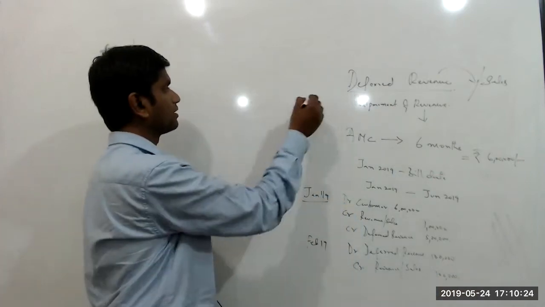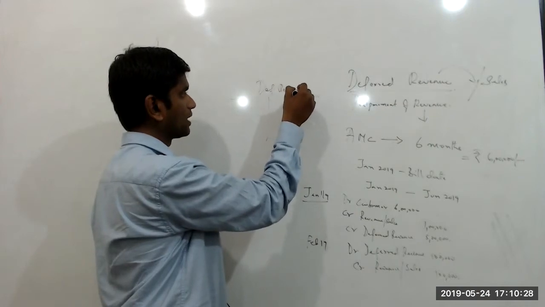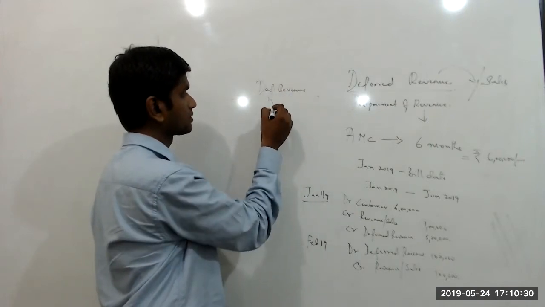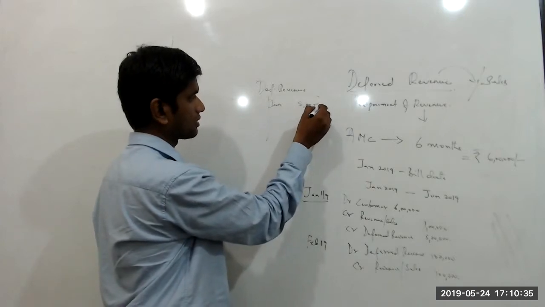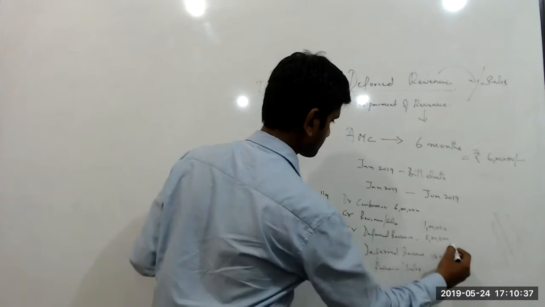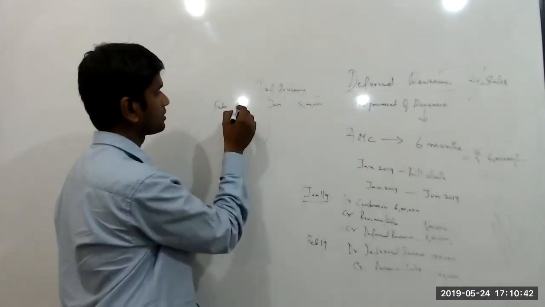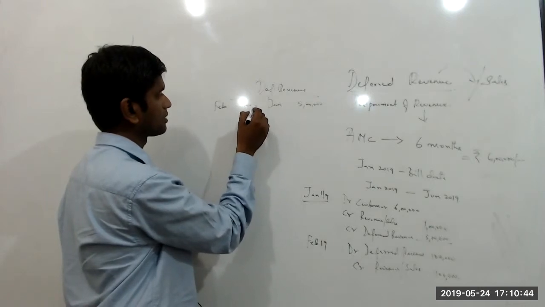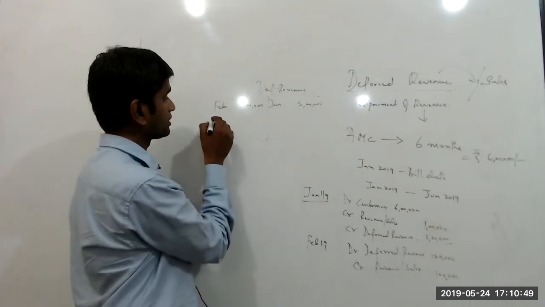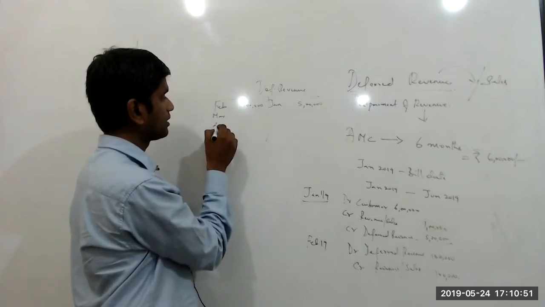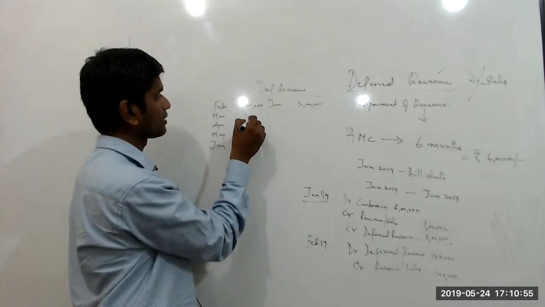So if I open up a deferred revenue ledger, my January balance was 5 lakhs. I'm referring to this. And in the month of February, I have debited 1 lakh, that is 100,000. So that leaves me with 4 more months, that is for the months of March, April, May, and June, 1 lakh respectively.